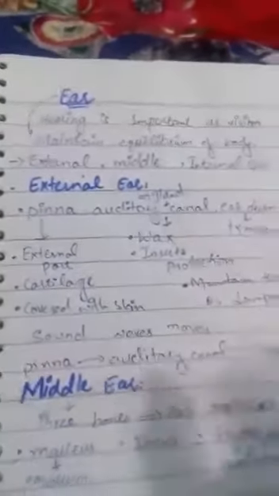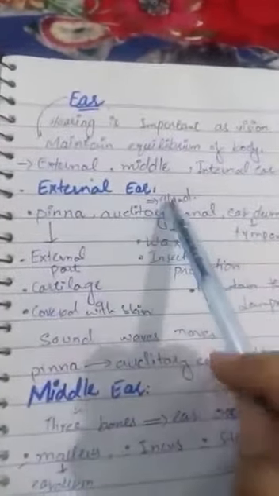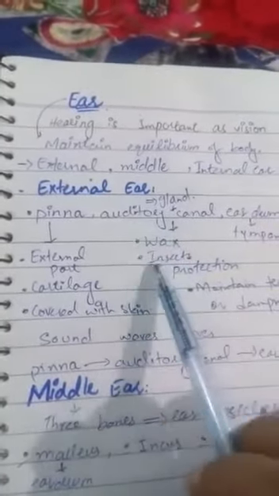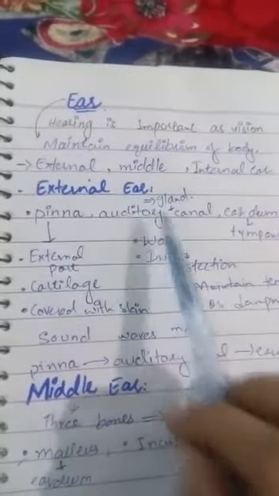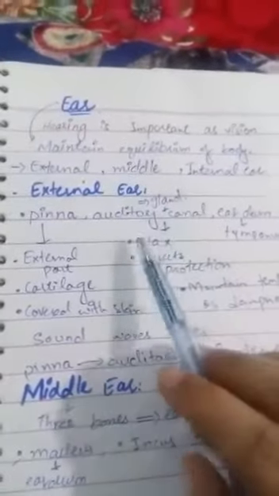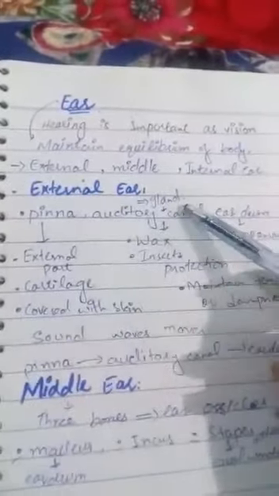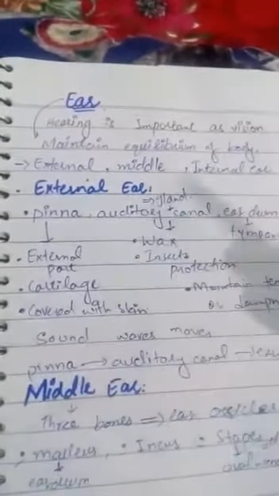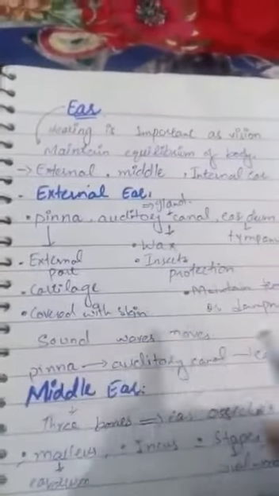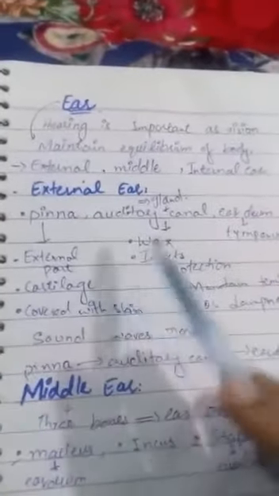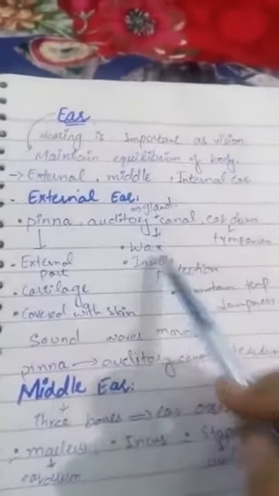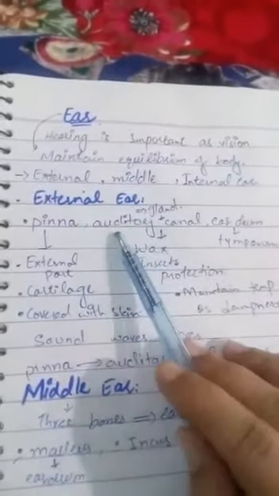This is in the form of a long tube, and glands are present in the auditory canal. The function of these glands is the production of wax. Small hair-like structures are also present in the auditory canal, and these hairs and wax collectively protect the ear from the external environment, insects, and dust particles which enter through the pinna. They cannot reach the inner part of the ear because of the wax and the hairs present in the auditory canal.